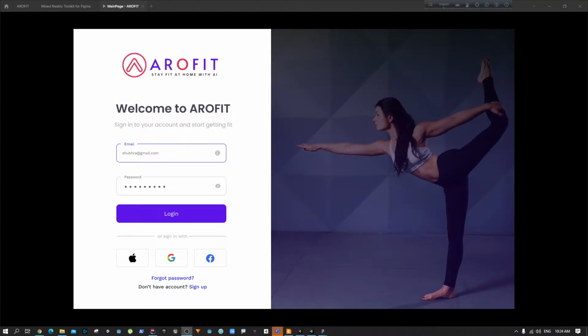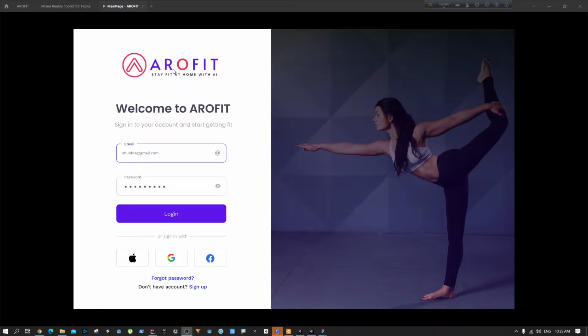Hey everyone, in this video I'm going to talk about the latest project that I have been working on: Unity 3D and AR Foundation, and I'm also including a few machine learning models using MediaPipe and TensorFlow Lite. I'm just going to describe some of the UI that I have designed using Figma, and I'm also going to show you a prototype that I created using Unity 3D and MediaPipe with TensorFlow Lite.